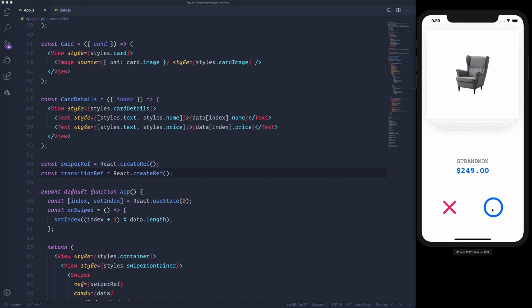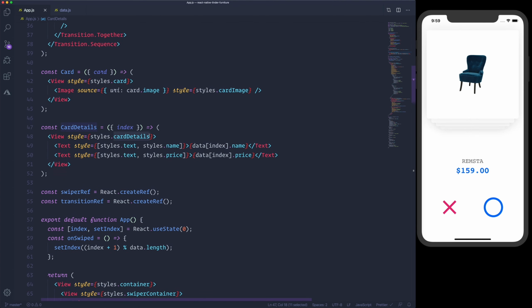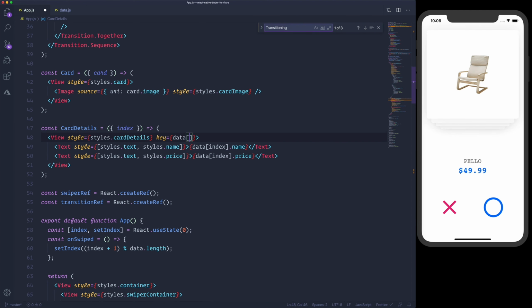And in order to animate these card details, we need to force re-render the entire view. To do that, we need to specify a key that is the data index and then the ID.